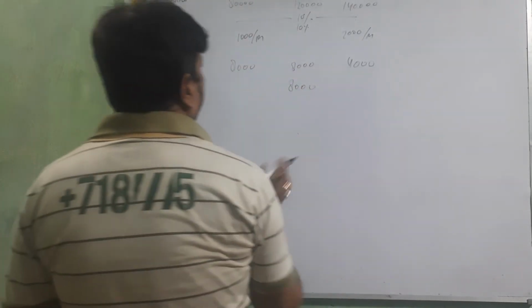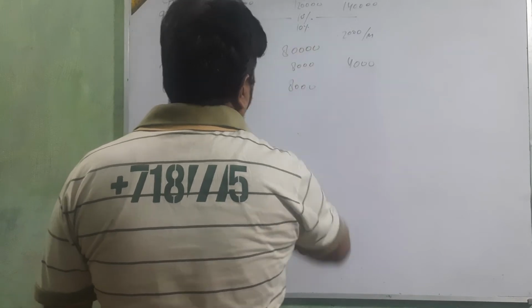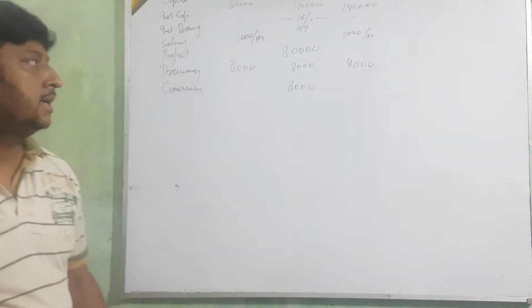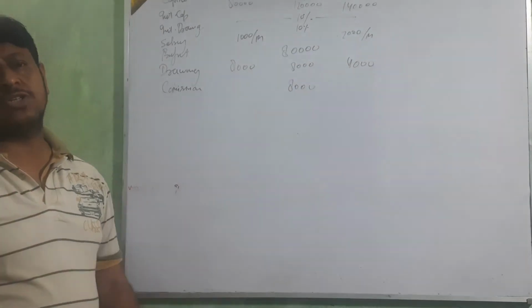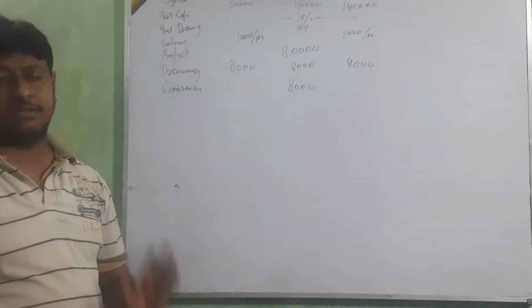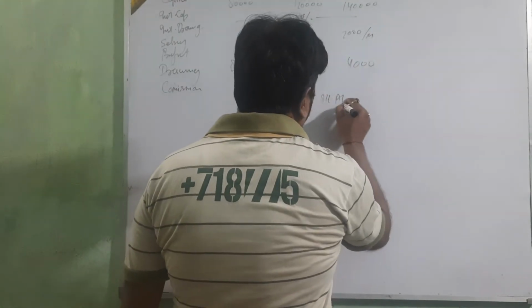Okay, and profit amount beta 80,000. This is the question. Okay, in short form I am showing this question. When you study that question, read that question, you can make it like that. Okay, now I am going to make the PL appropriation account.